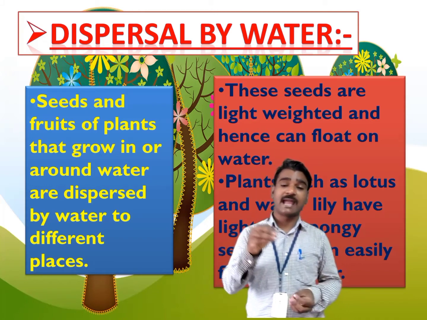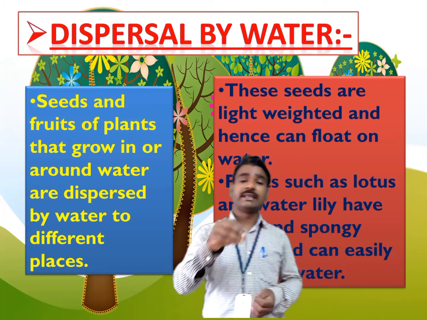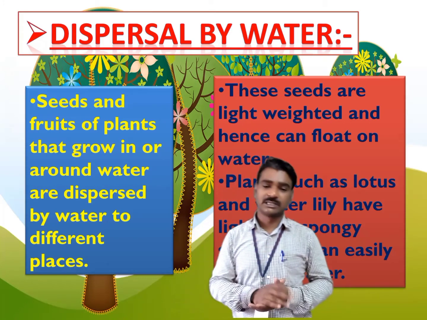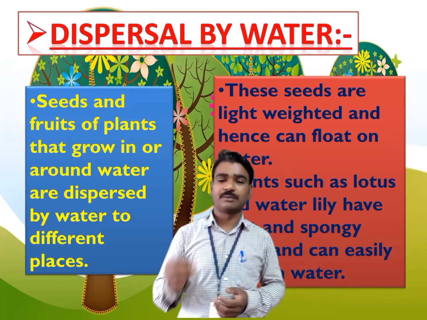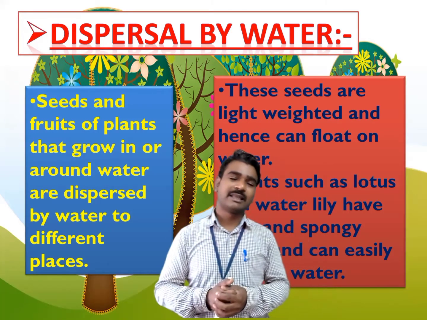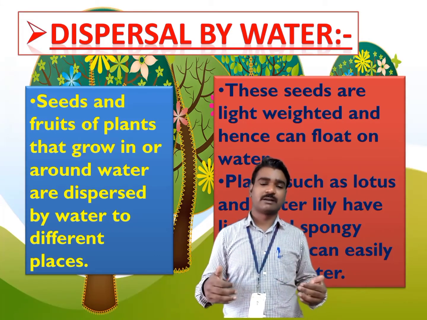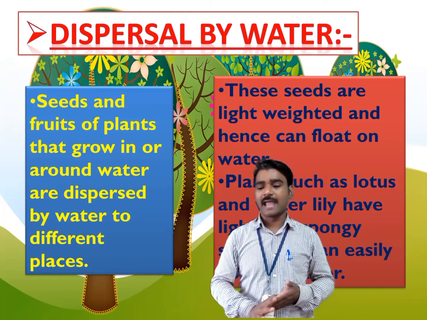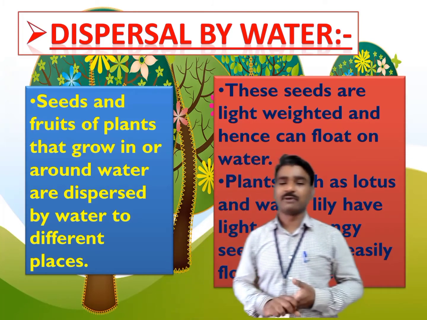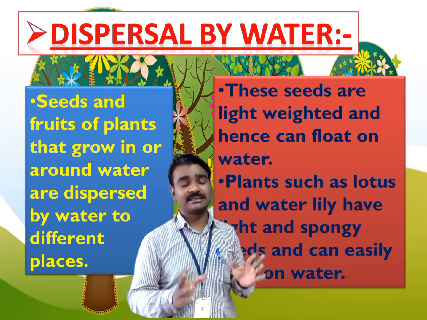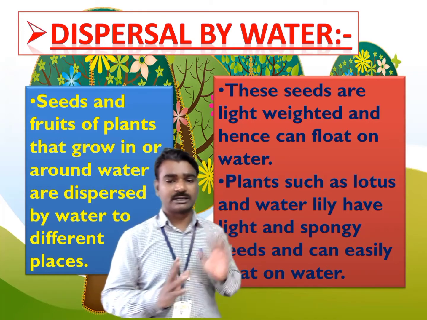Basically the plants which grow in the water, aquatic plants like water lily, water lotus, water hyacinth, and some plants like the coconut which grow around the water bodies. The seeds of all these plants which grow in water and around water bodies are carried away by the water. These seeds are light weighted and hence they can float on water.